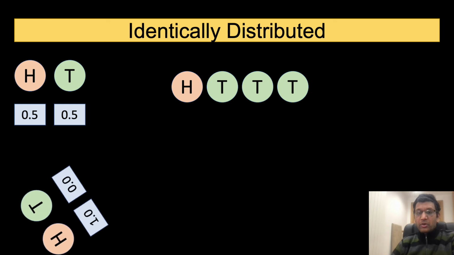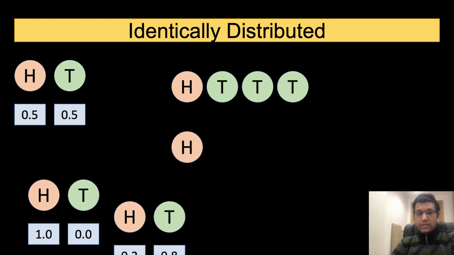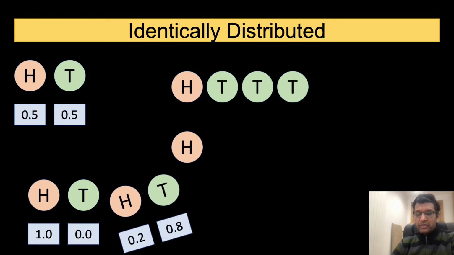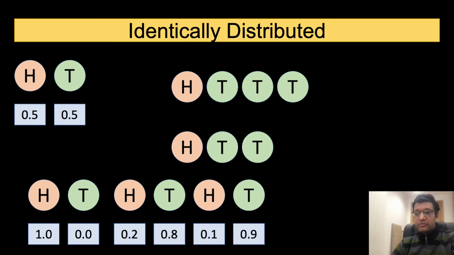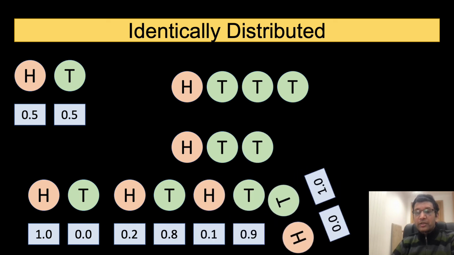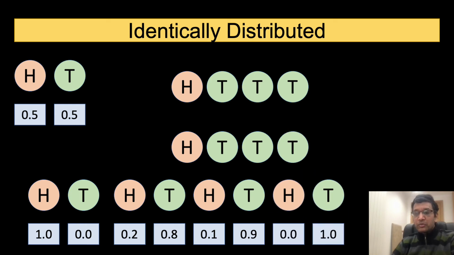Note that although we obtain the same sequence, the probability distribution changes for each toss. The first toss was done with a coin that will always show heads, and the fourth one with a coin that will always show tails.